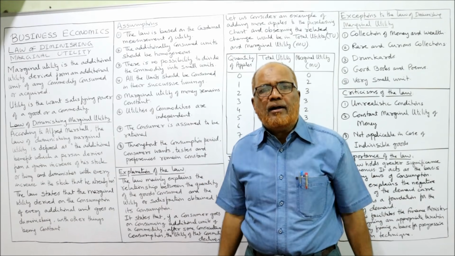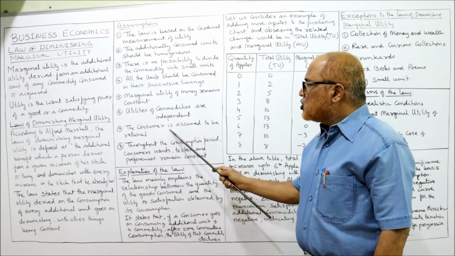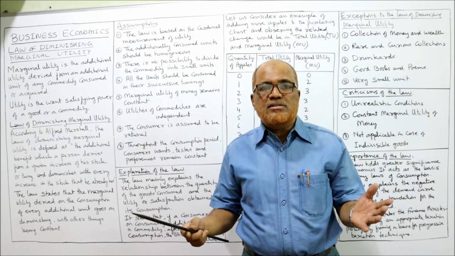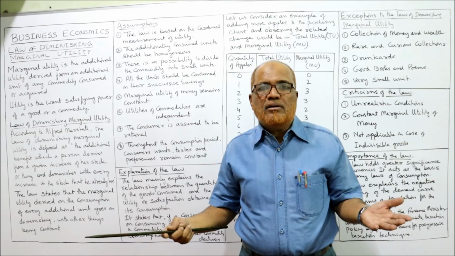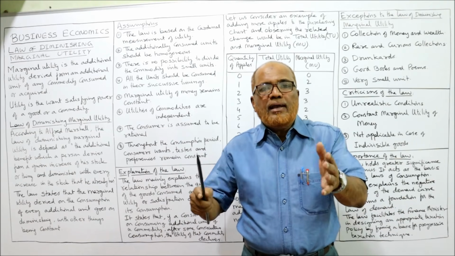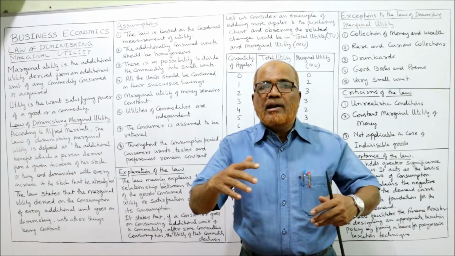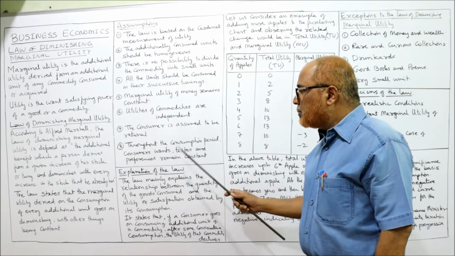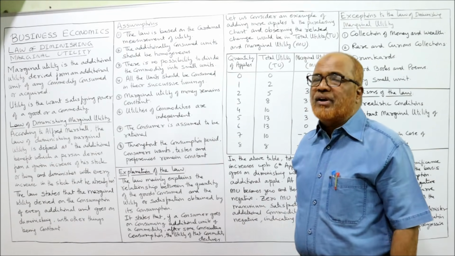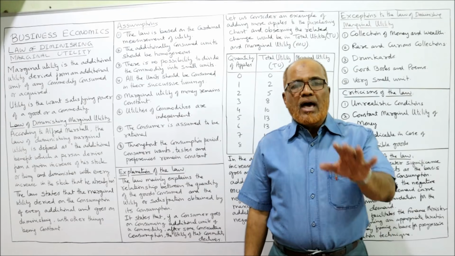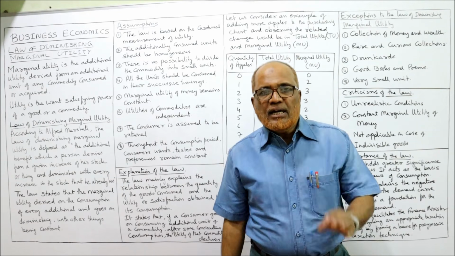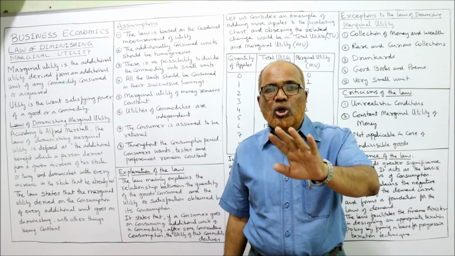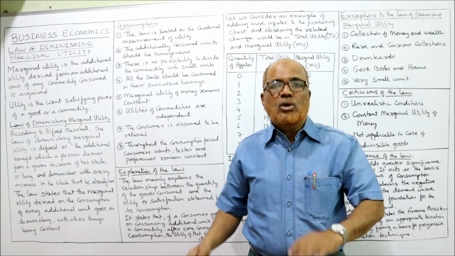Both are completely independent. Next one is the consumer is assumed to be a rational person. The law is based on a rational person. Rational means a normal person. The law will prove only on a normal person. If the person is completely abnormal, the law may fail. Next one is that throughout the consumption period, the consumer's wants, taste, and preferences remain constant. Another assumption of this law is that the taste, the preferences, the satisfaction of the consumer should not change when we apply this law.